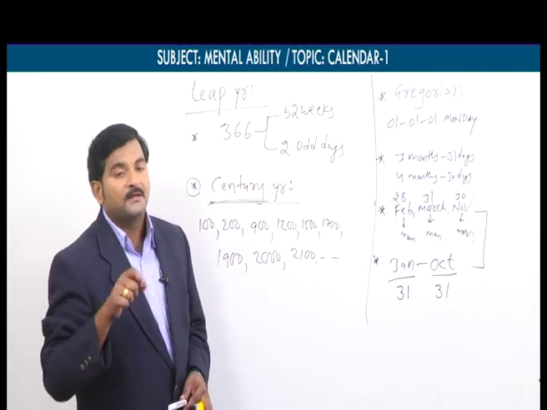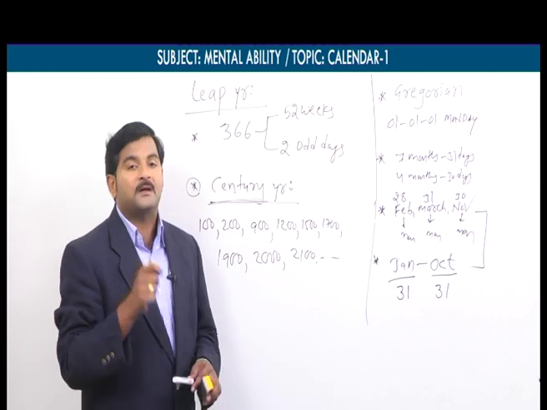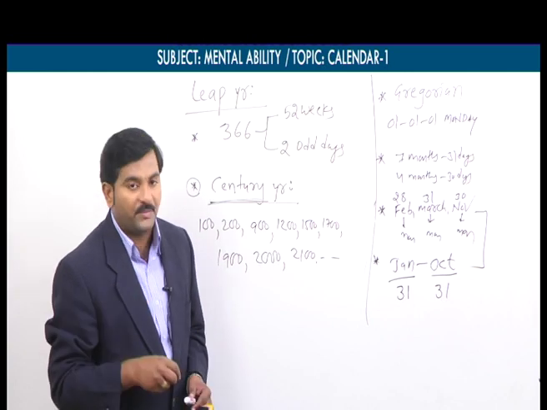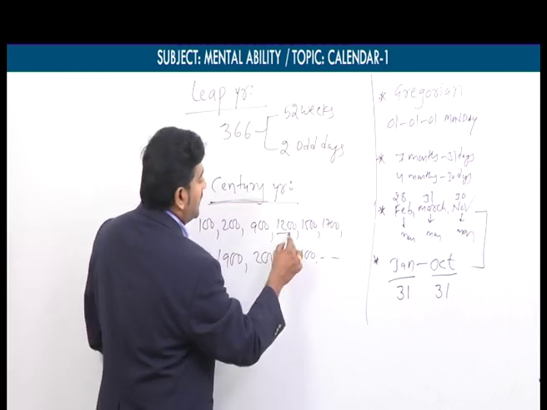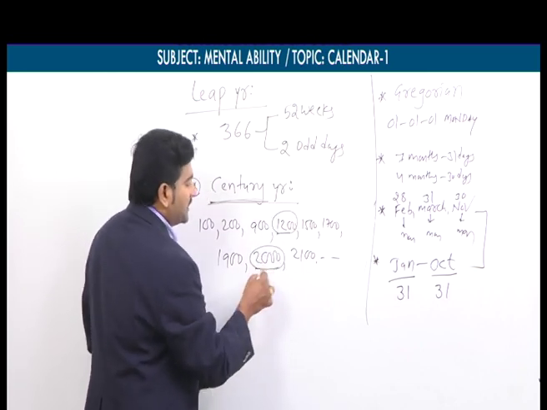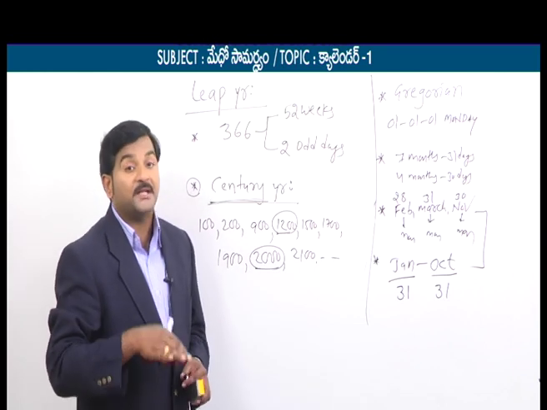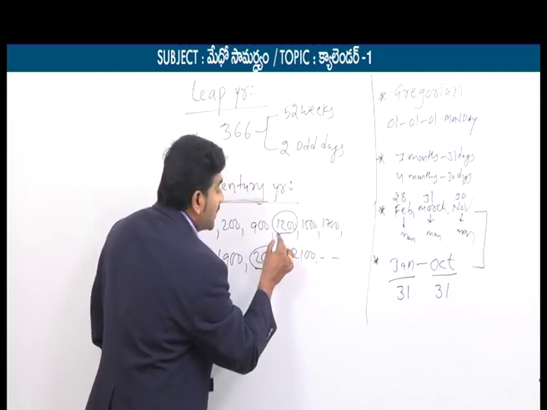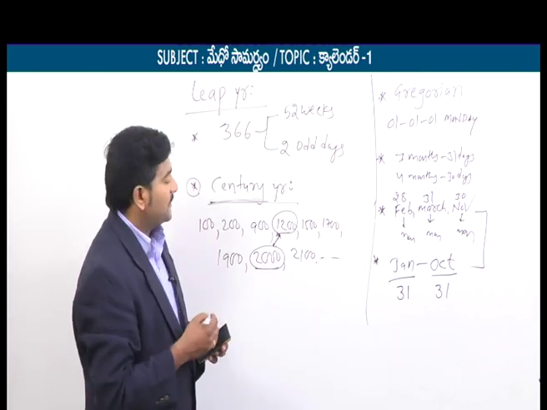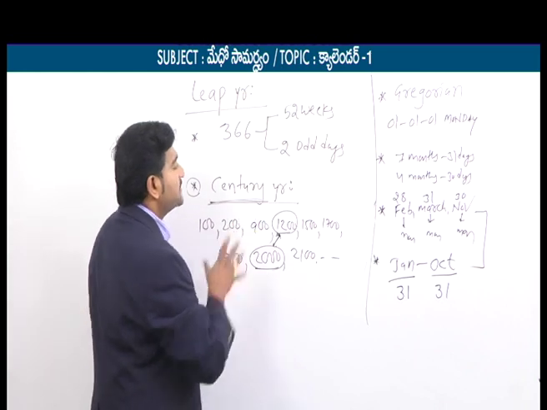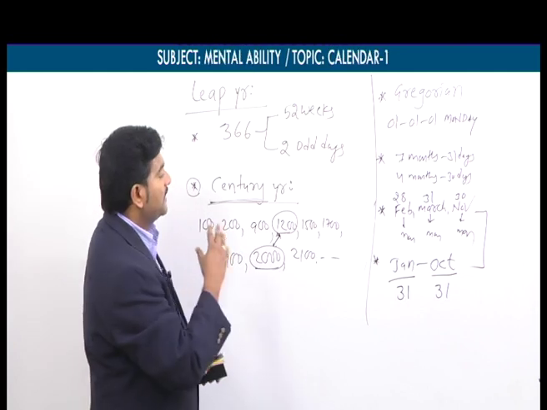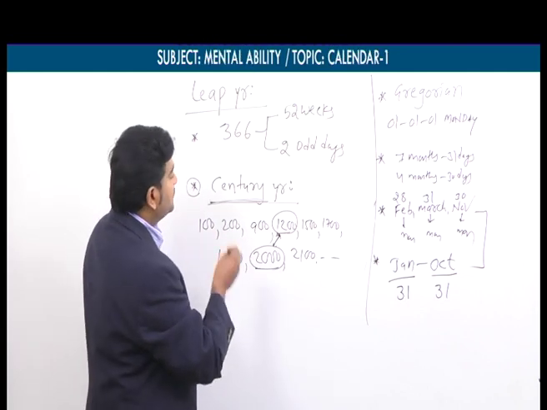But one more point here. In century years, some years are leap years and some years are non-leap years. So for example, if you take 1200 year, and 2000 year, of course these two years are century years only, but these two years are also leap years. This part we will discuss in a coming 3-4 minutes. So now focus on only century year. Century year means the year which is exactly divisible by 100. So these are some of the examples for century year.